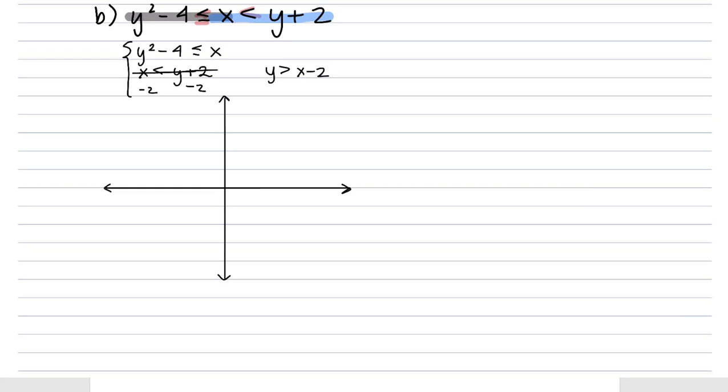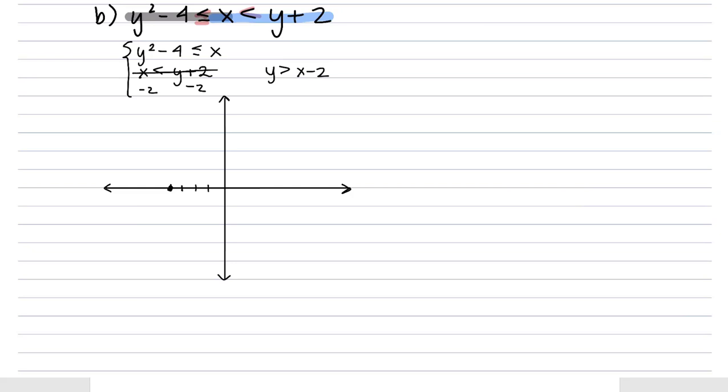So when I graph my sideways parabola, it looks like the vertex will be at -4, 0. And let's get 2 more points on this parabola.